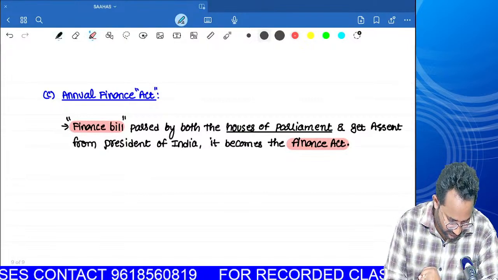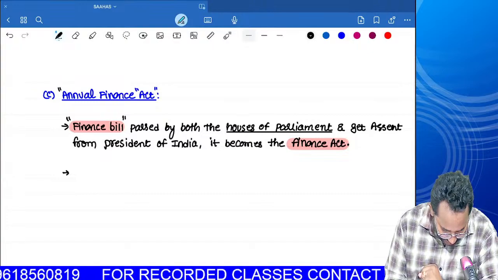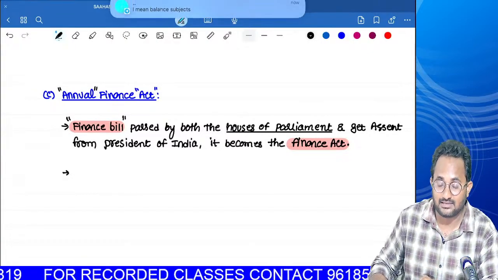Next thing. Annual Finance Act, the name itself you can learn. Every year we have to pass this Finance Act.